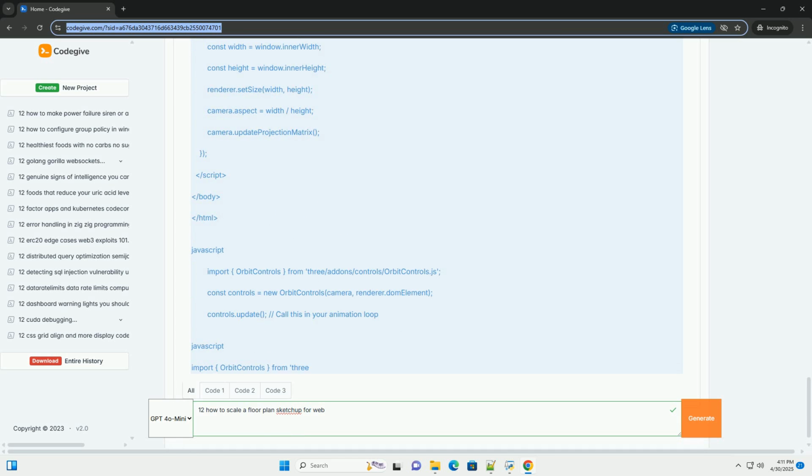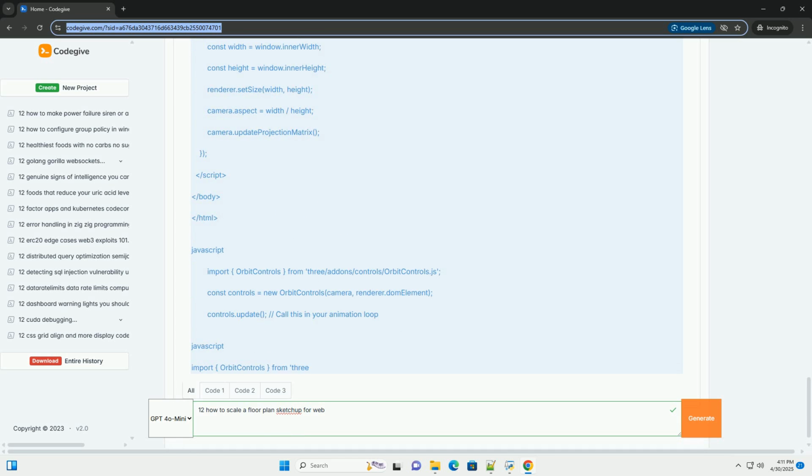3. Setting up a basic web environment, HTML, CSS, JavaScript. We'll use a simple HTML page with JavaScript and the three.js library to display and scale the floor plan. 4. JavaScript and three.js implementation. Now, let's add the JavaScript code to load, display, and scale the floor plan. Explanation. 1. Include libraries. The code includes the three.js library and the GLTF loader extension.